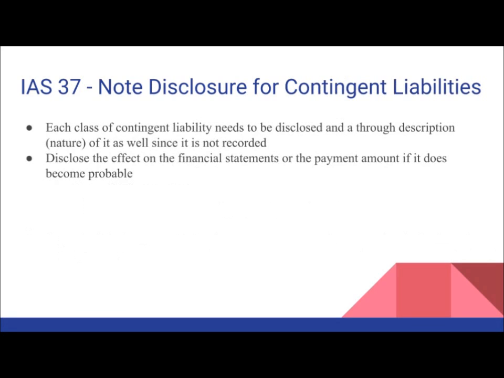As for contingent liabilities, each class of the contingent liability needs to be disclosed, as well as a brief description of what's going on with that contingent liability since it's not recorded on the balance sheet. As well, you would have to disclose the effect on the balance sheet or income statement if that contingent liability does become probable.